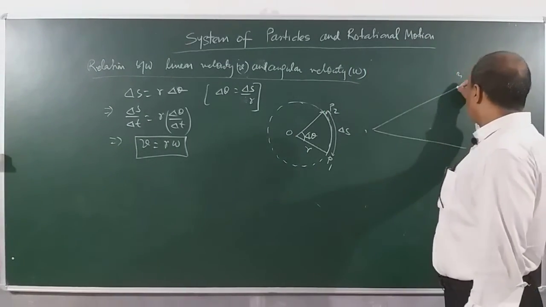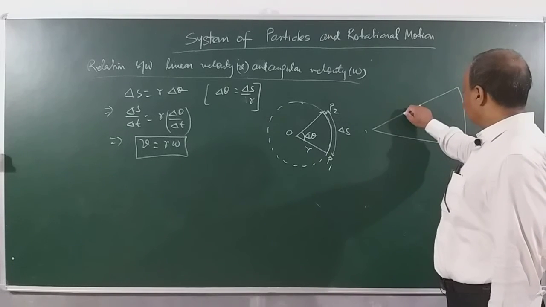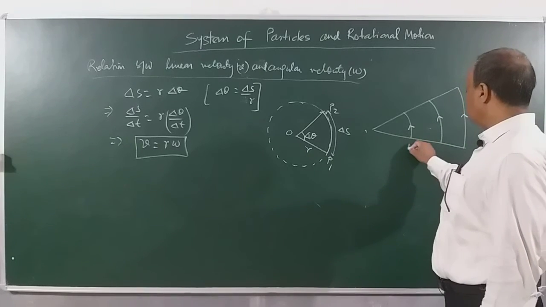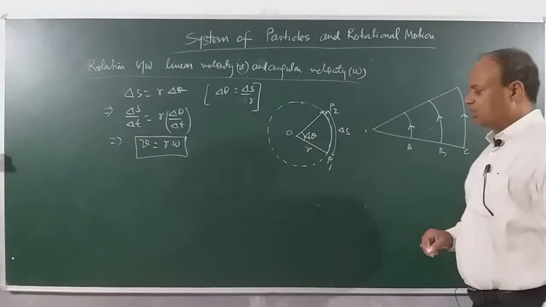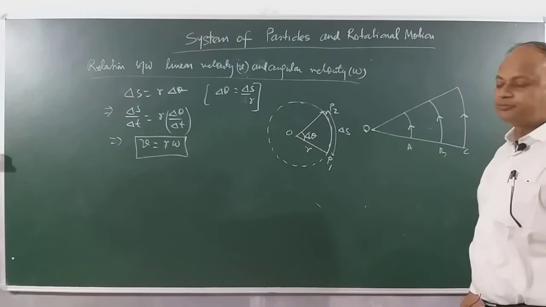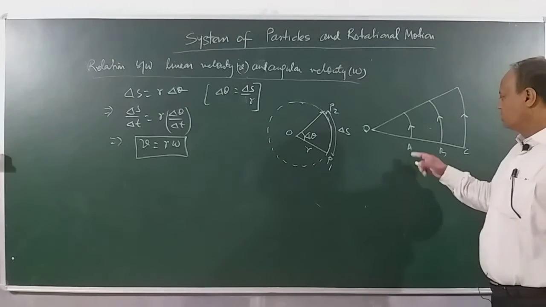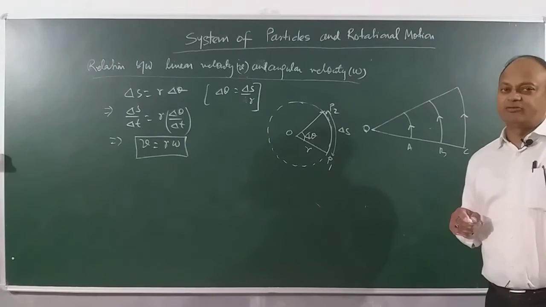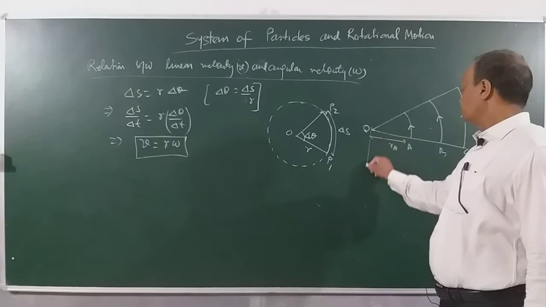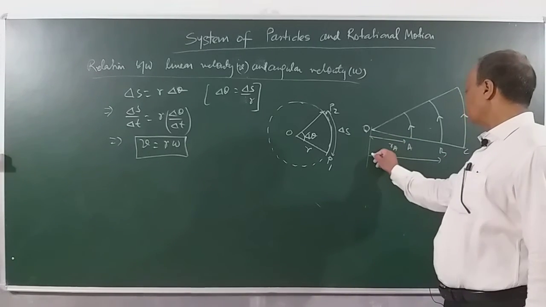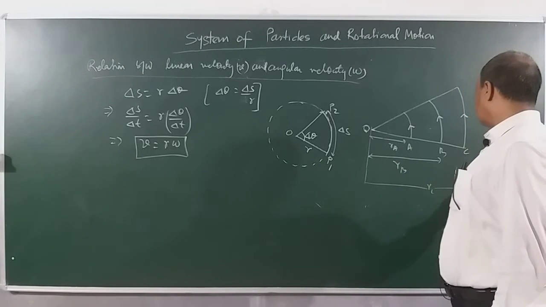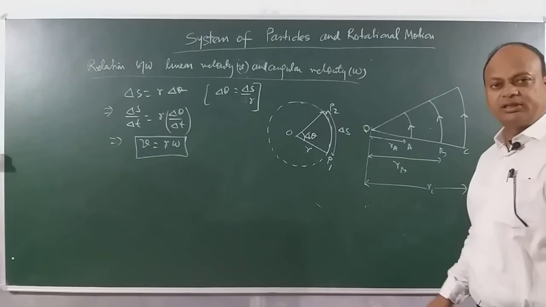There are three particles, A, B and C. They are moving along concentric circles with center O. And if there is a question, find relation between the angular velocity and linear velocity, you can clearly see, this is radius of A, that is RA. This is radius of B, that is RB. And this is radius of C, that is RC. Clear?